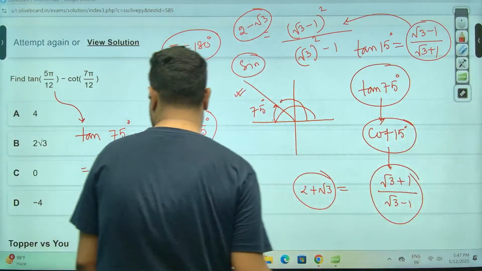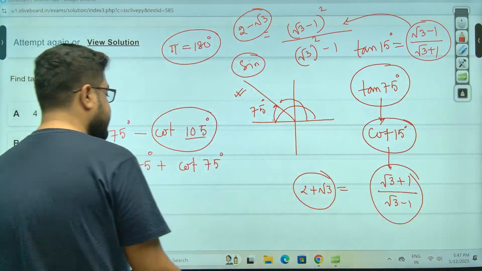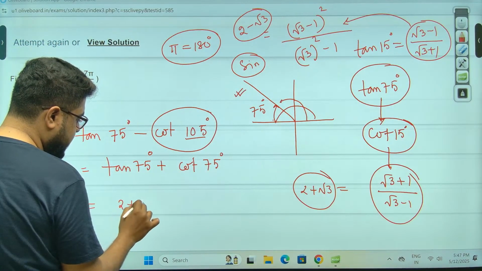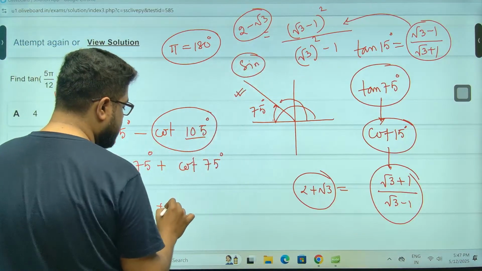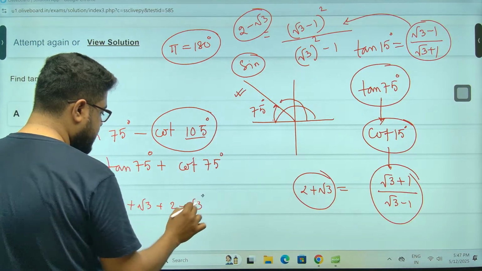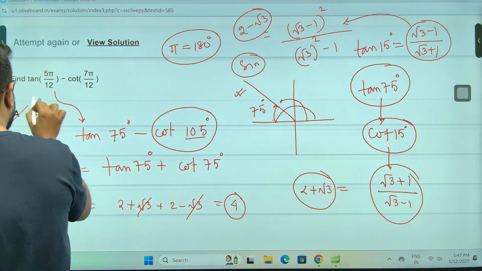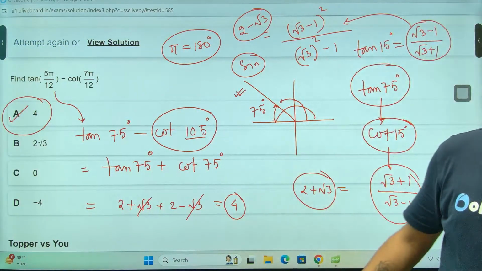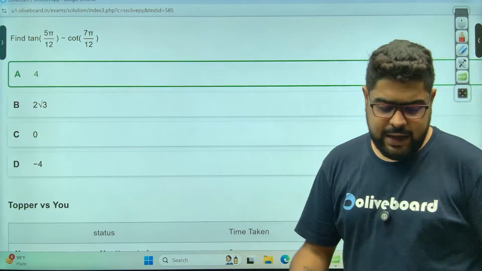This was a very good question. Tan 75 will be 2 plus root 3. Cot 75 means tan 15, and tan 15 is 2 minus root 3. So the root 3 is gone. The answer here will be 4, sir. Very good question.